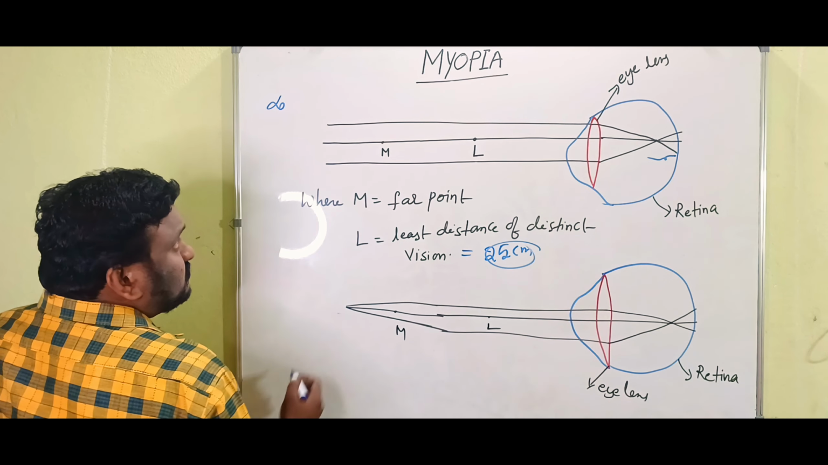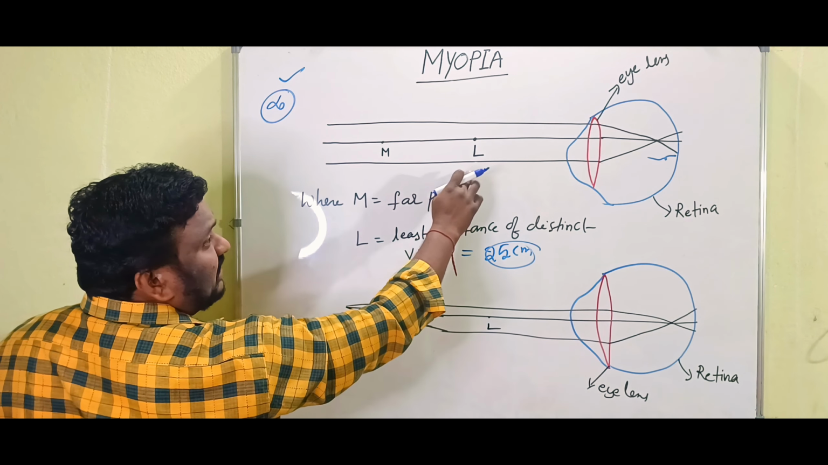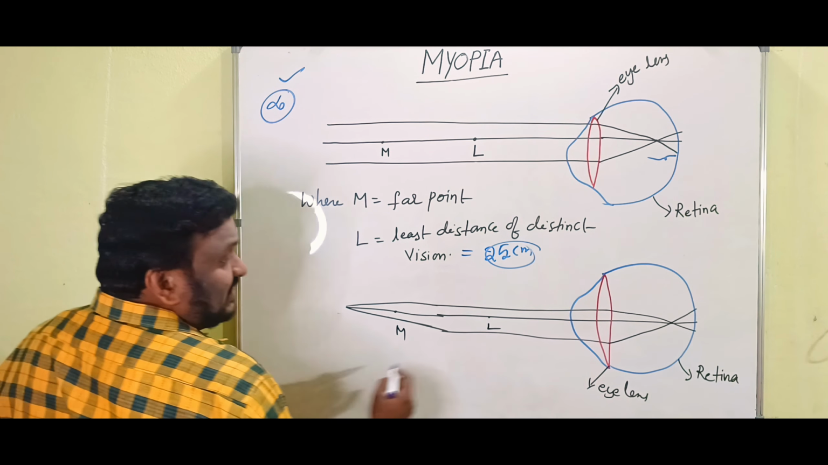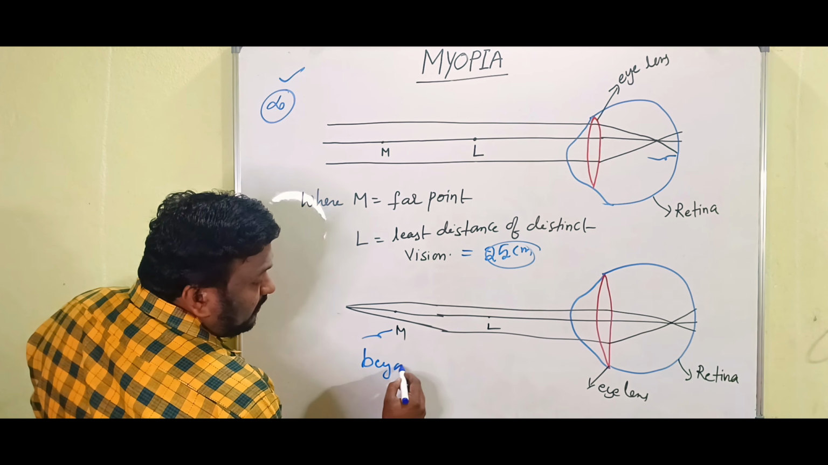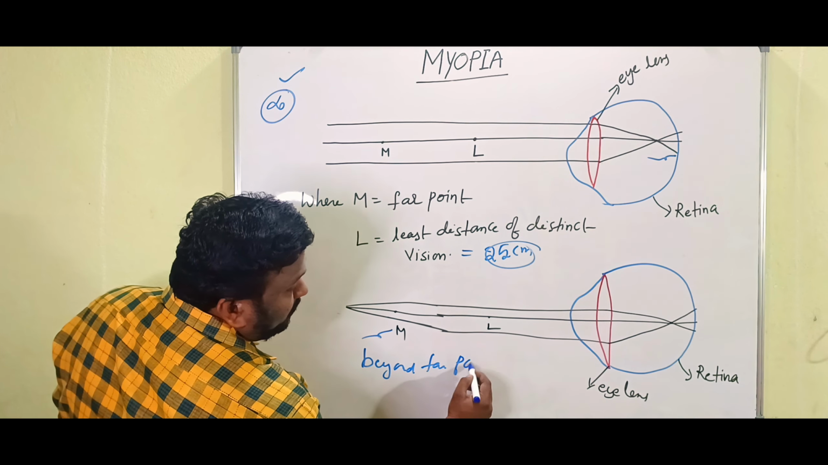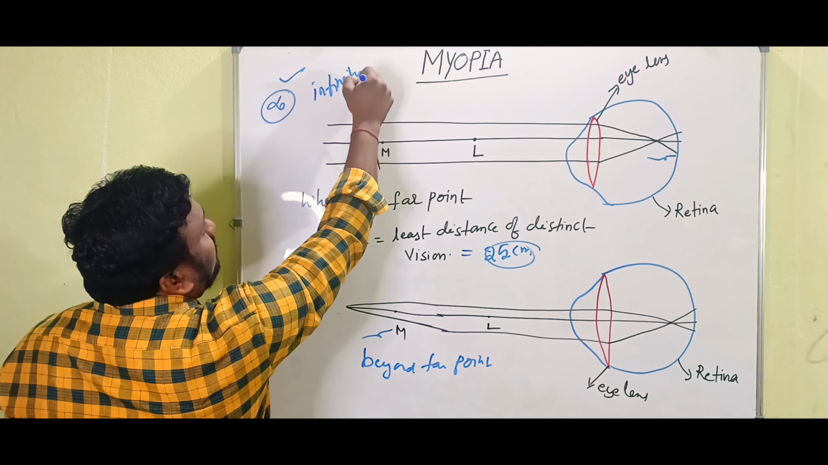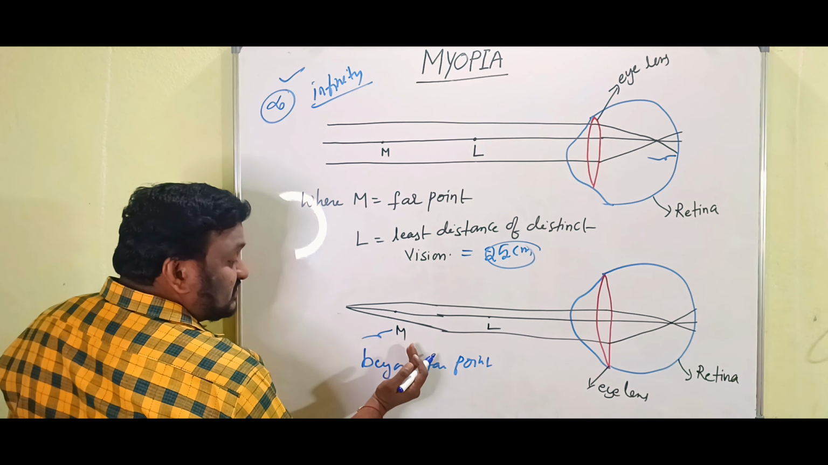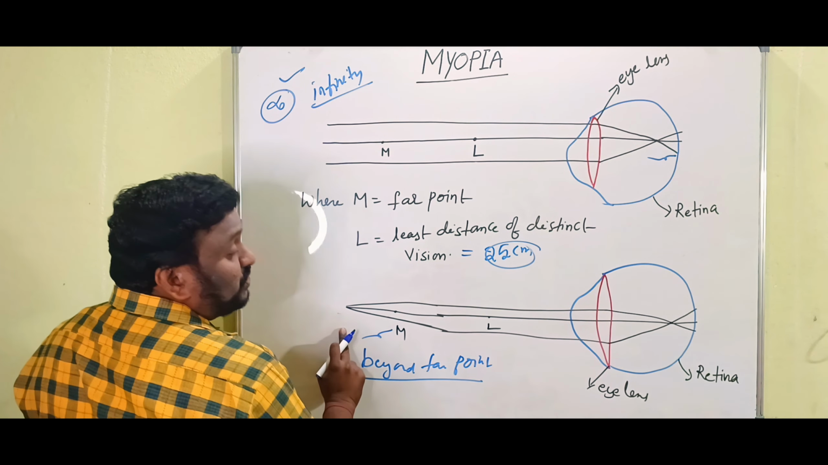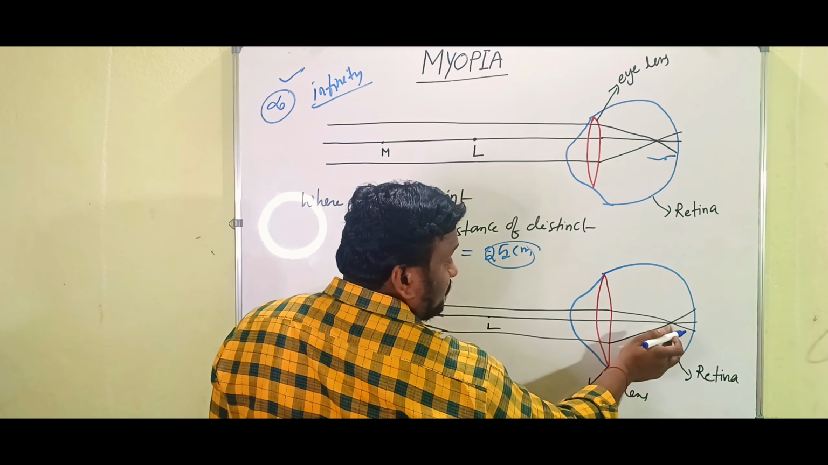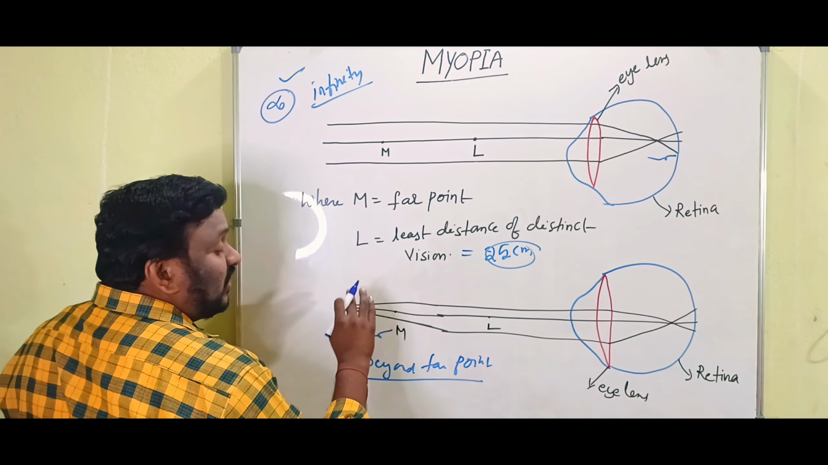And next thing here, when the object is at infinity, this diagram tells where the image is formed. Similarly in the second diagram, the object is just beyond the far point. In the first case the object is at infinity, now the object is beyond the far point. In this case also the eye lens forms the image in front of the retina. That's why they are not able to see the object clearly.